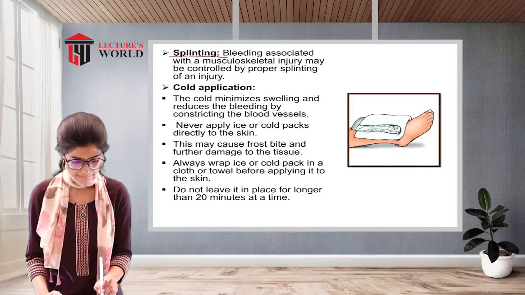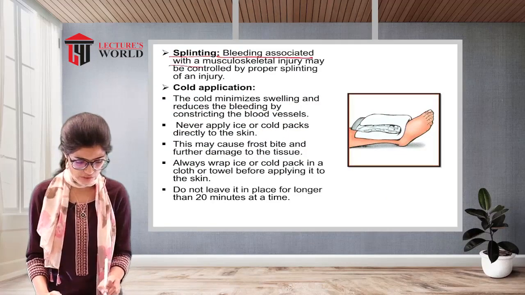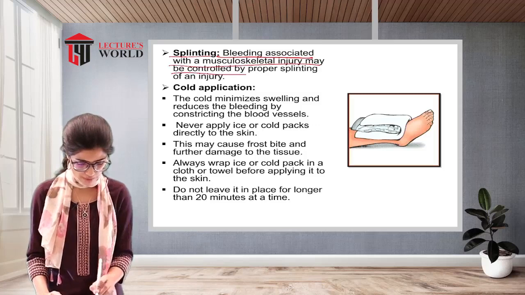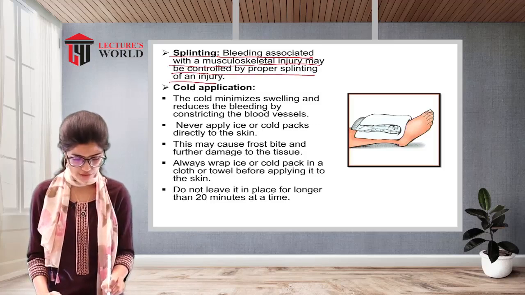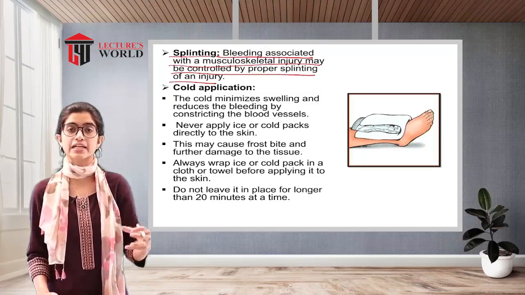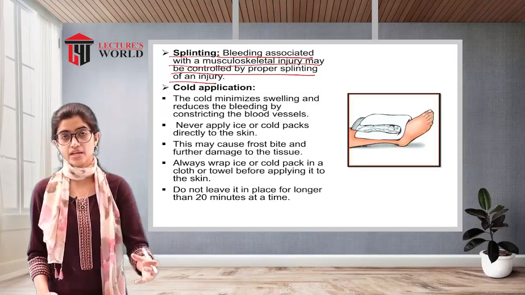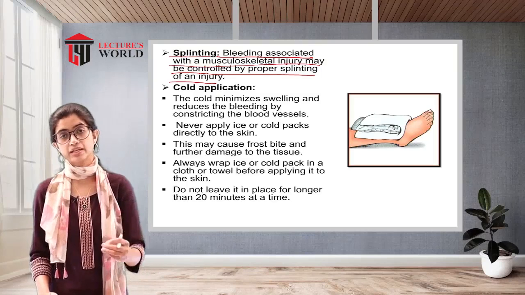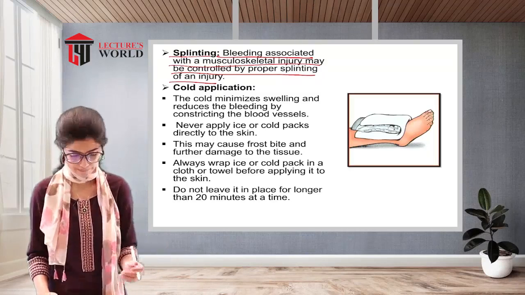Splinting. Bleeding associated with a musculoskeletal injury may be controlled by proper splinting of the injury. So, when bleeding occurs because of a musculoskeletal injury, splinting can play an adequate role.